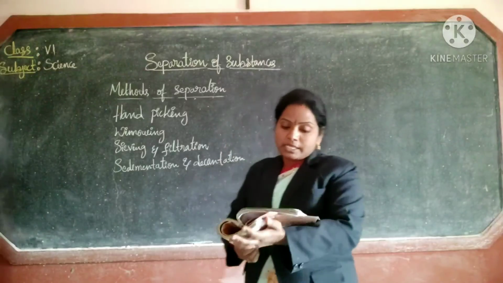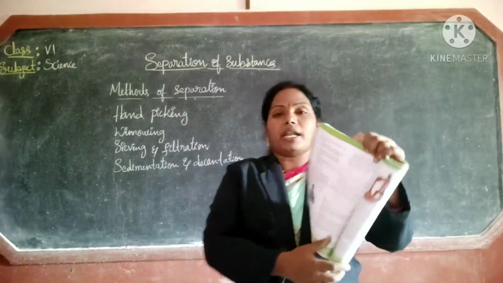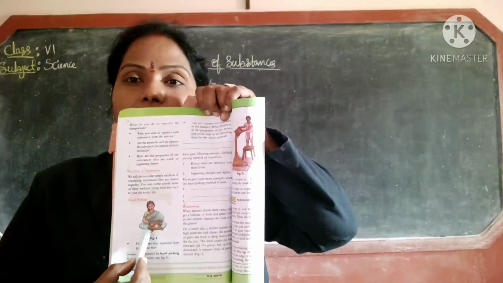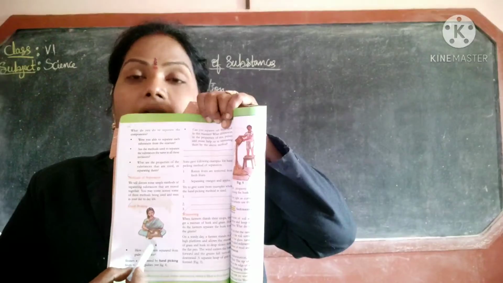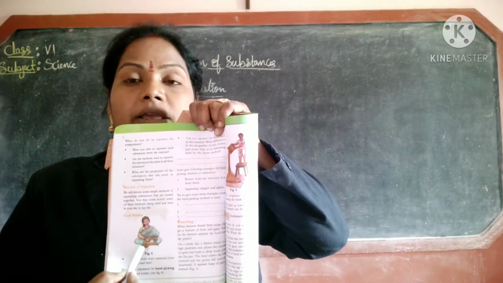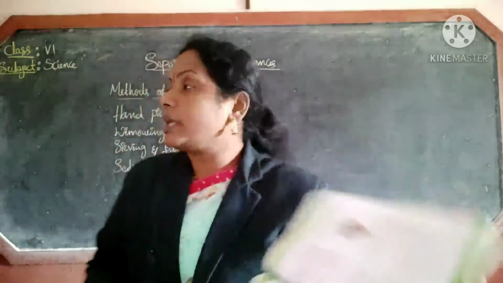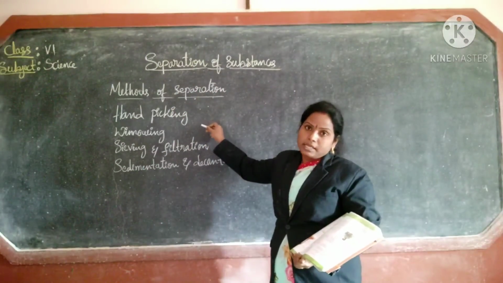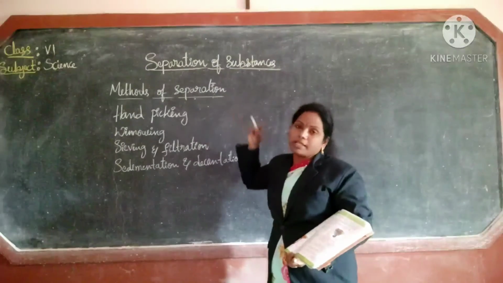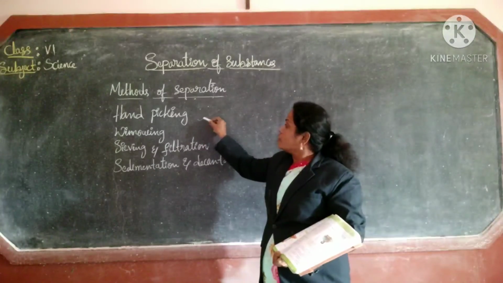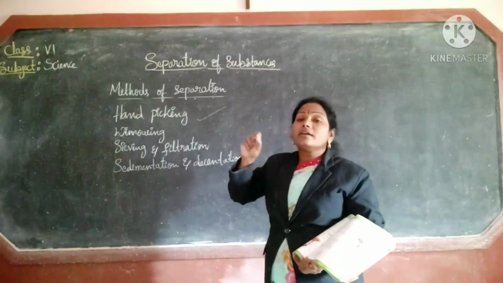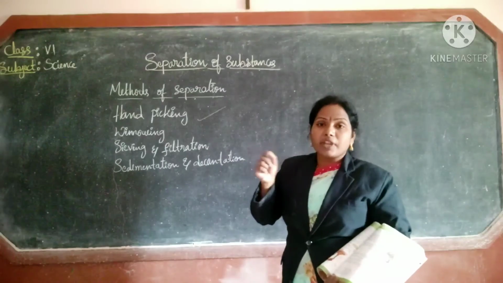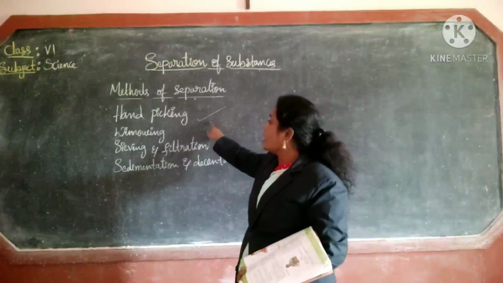So here, the first one is hand picking. The hand picking method is nothing but separating by hand, like this. In a flat pan you can take the materials and separate the different items. Understood? Your mother removes the small stones from rice before cooking. That is one hand picking method. Your mother removes worms and small stones from the rice and wheat flour. So that is the hand picking method.